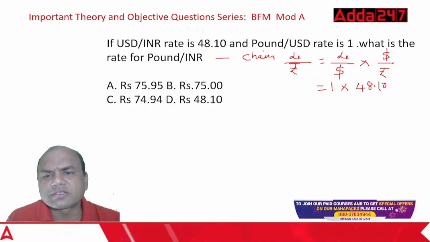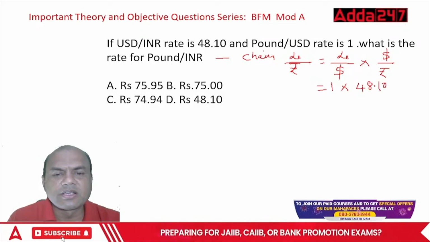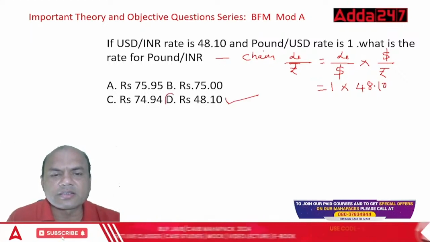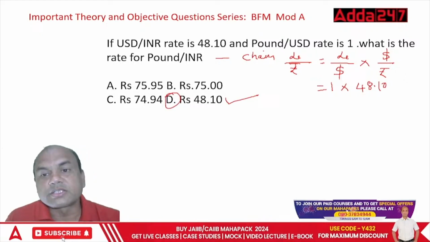48.10. So what is the answer? Same, 48.10. See this, D. Isn't it? D is the answer. Right? So this is called the chain rule.